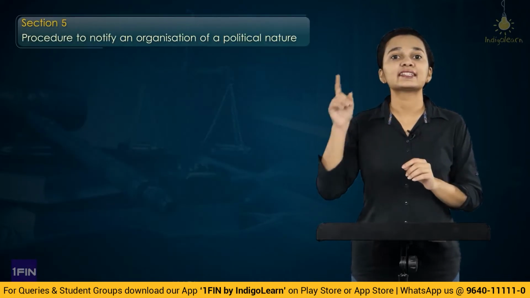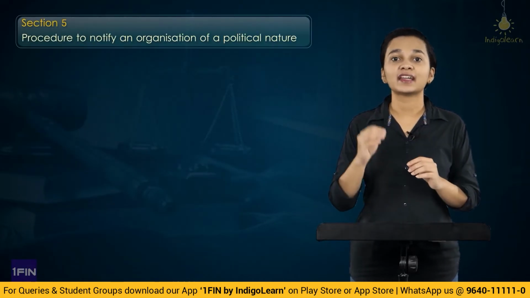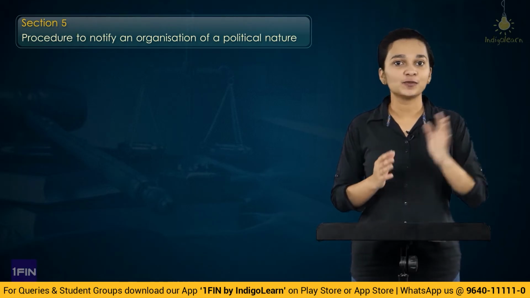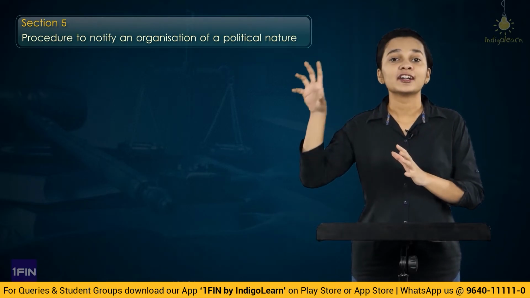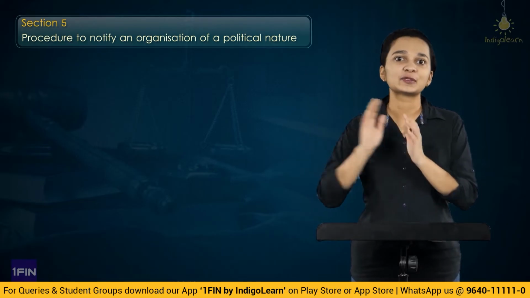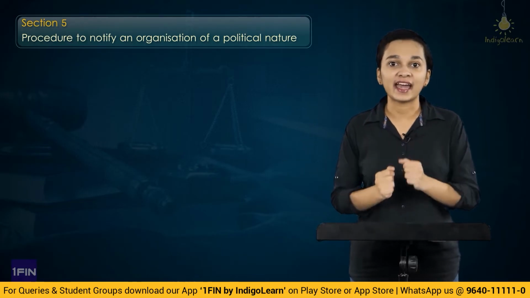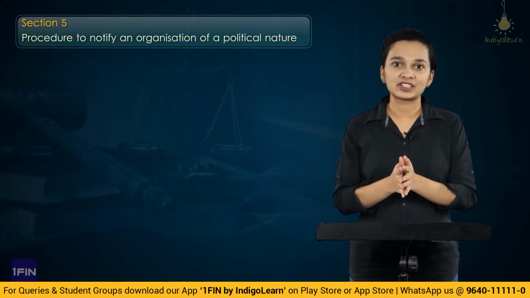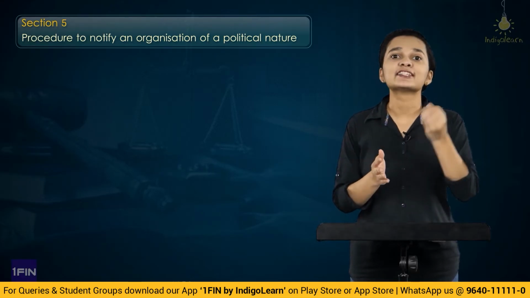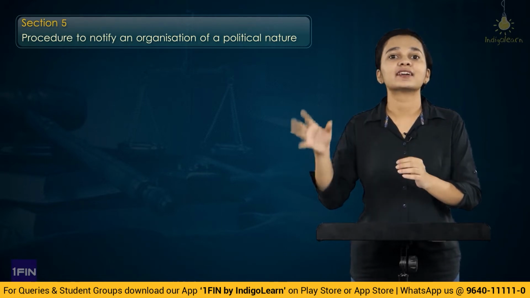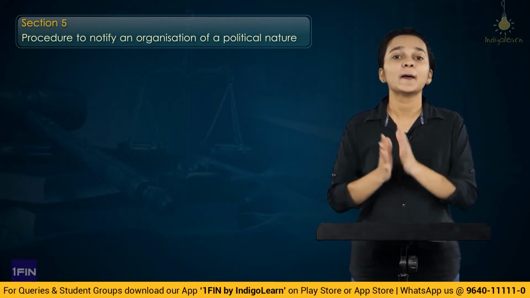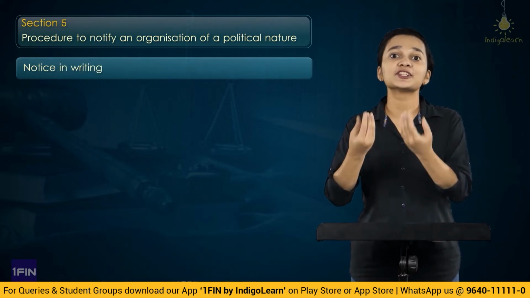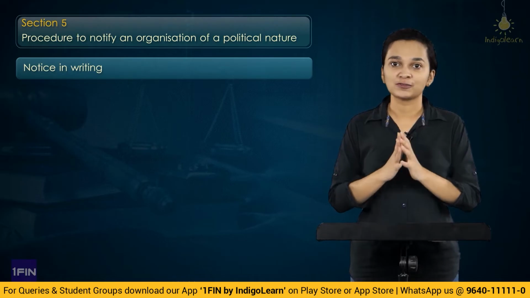Then under section 5, we have understood that the central government has the power to notify certain organizations as organizations of political nature. And we've also understood the situations, the guidelines wherein the government would declare an organization as an organization of political nature. And whenever a government wants to declare any organization as an organization of political nature, the government will first have to inform them by giving them a notice that we intend to declare you as an organization of political nature.